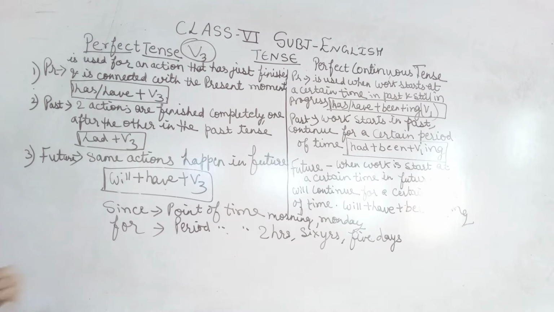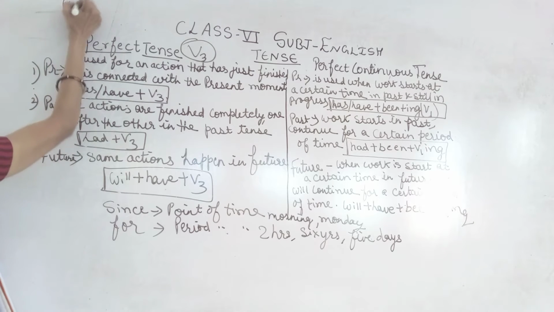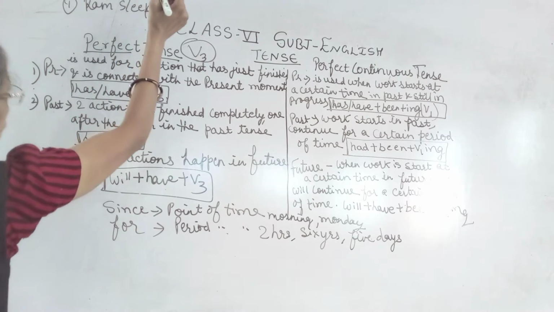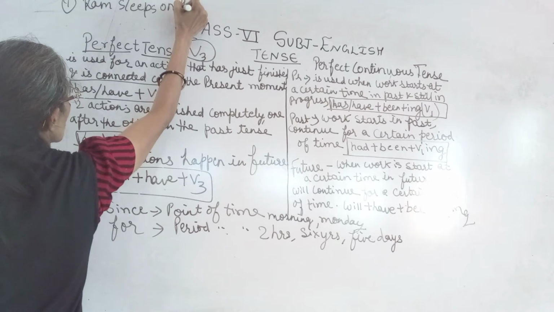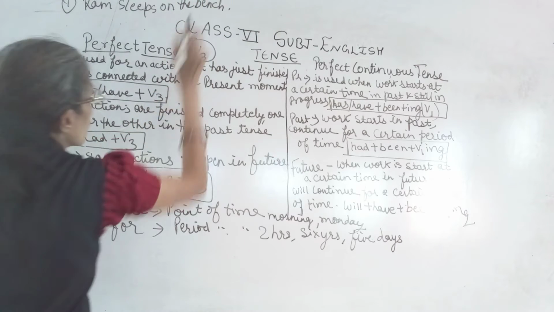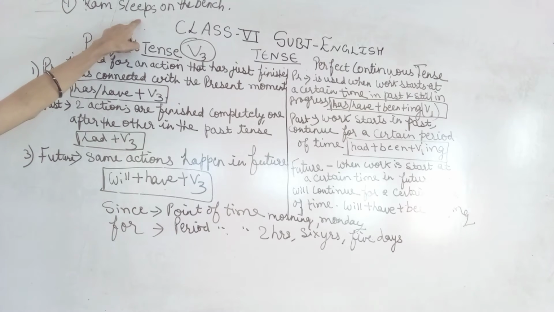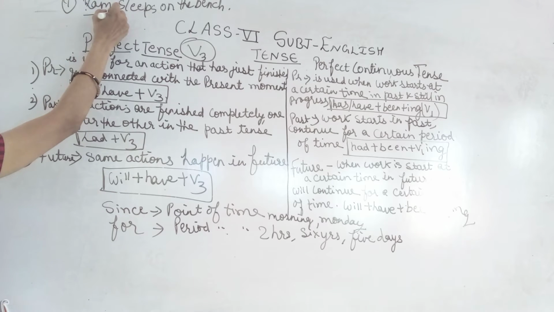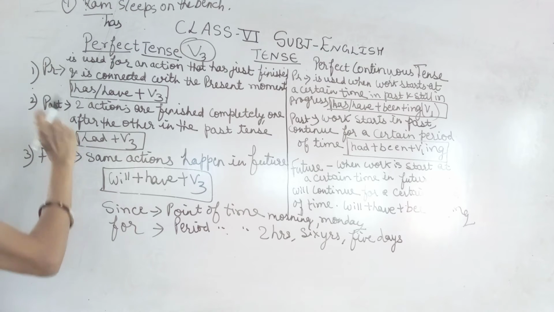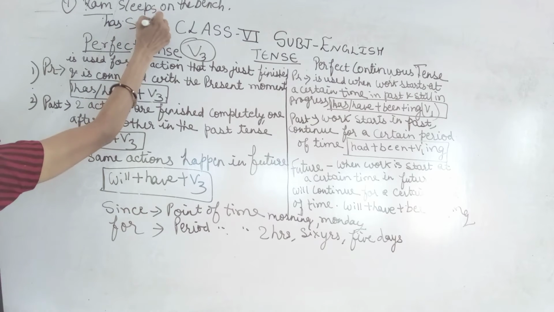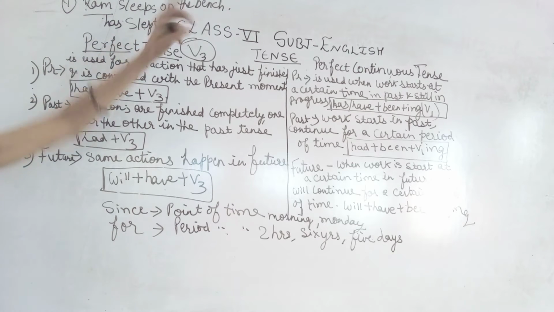For example, I am giving you a sentence. Ram sleeps on the bench. Convert it, change it into present perfect. What is the formula? Has or have. Ram is singular. So what will be the present perfect of this sentence? Ram has slept on the bench. Because Ram is singular, therefore with singular you will write has. Has and third form of sleep, the third form is slept. Understood? Ram has slept on the bench.